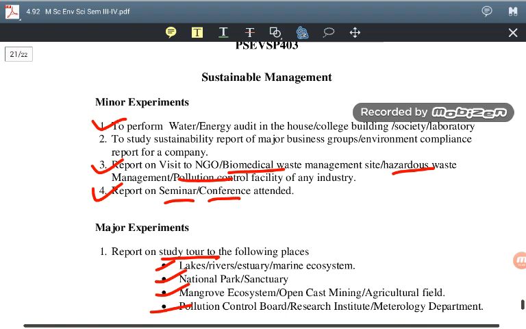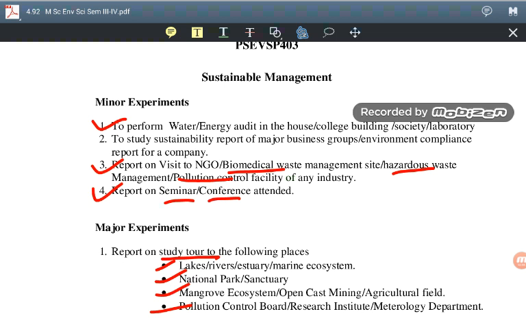It can also be a pollution control board, research institute or meteorological department. If you can find sites which consist of all these concepts, then we can arrange the 3 to 4 days field visit and write the report based on the visit. So this was regarding paper 3, sustainable management.